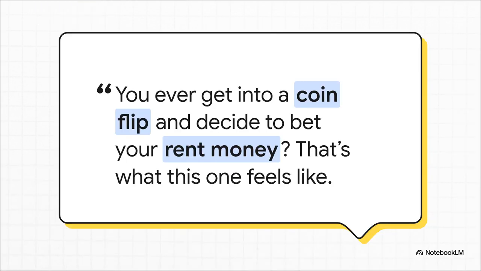Have you ever thought about betting your rent on a coin flip? That's exactly what this matchup feels like. It's a high-stakes gamble where everything just screams 50-50. So the big question is, how on earth does an AI look at this mess and find a clear edge? That's the puzzle we're going to try and solve today.